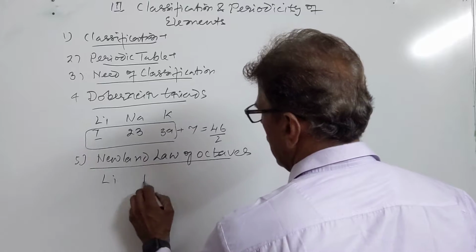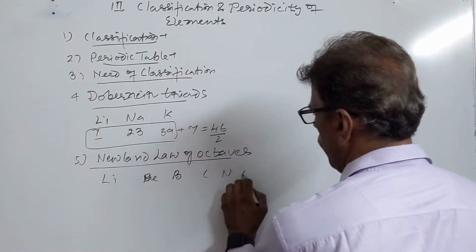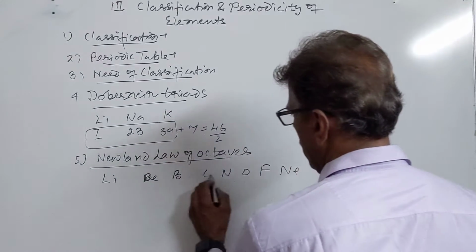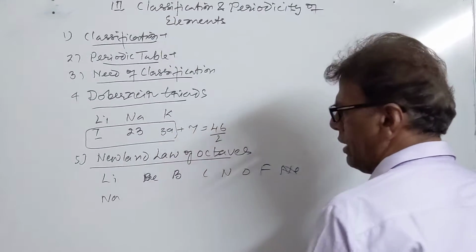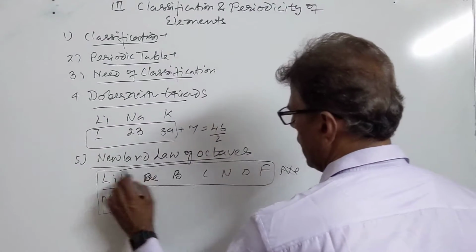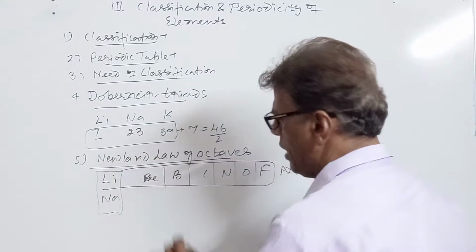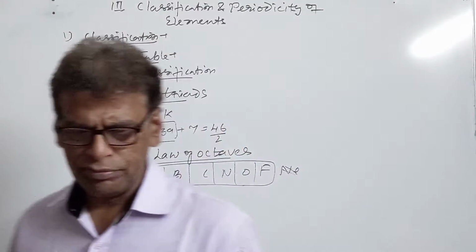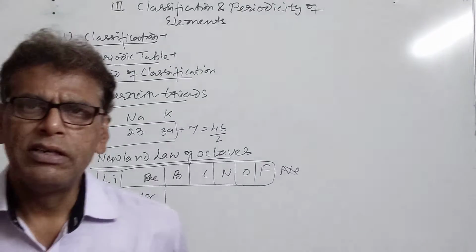So this is called Newlands' law of octaves. This is the 1, 2, 3, 4, 5, 6, 7 and 8th element, that was sodium. Noble gases were not included in this case. So when elements are arranged in order of increasing their atomic masses, then the properties of every eighth element become similar to the properties of its first element. This attempt was a little bit successful in arranging some elements.